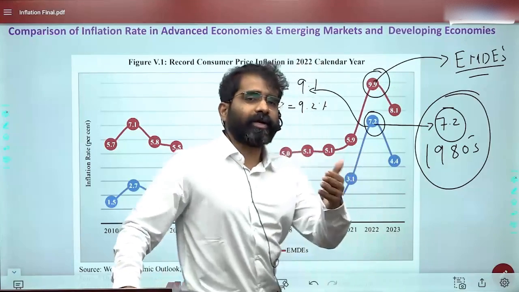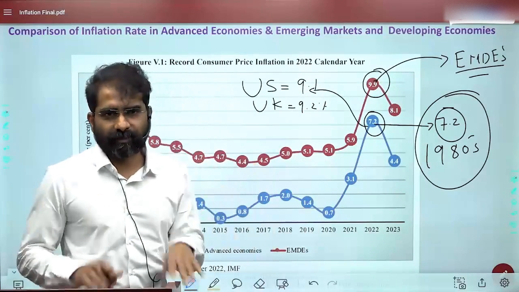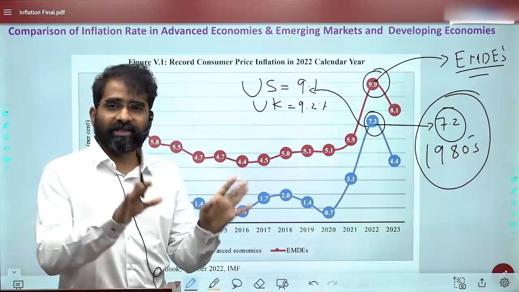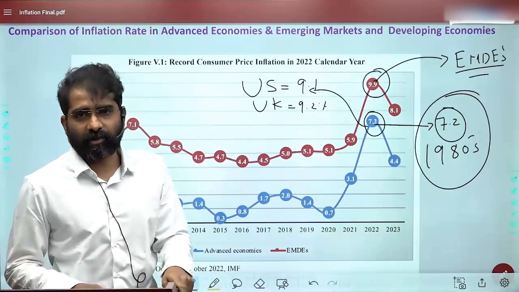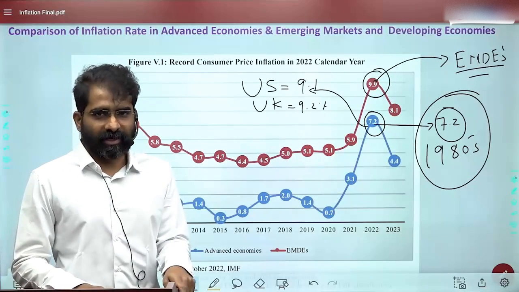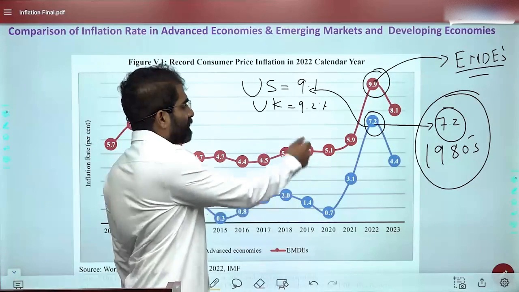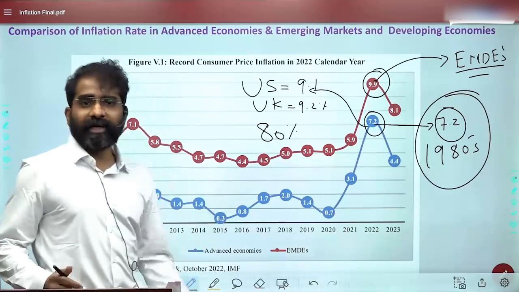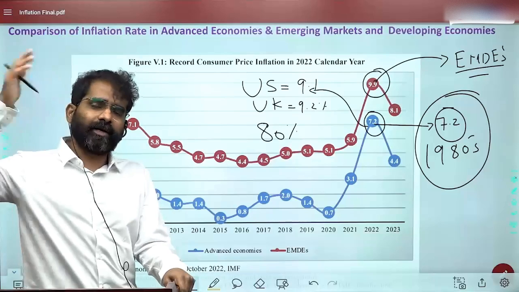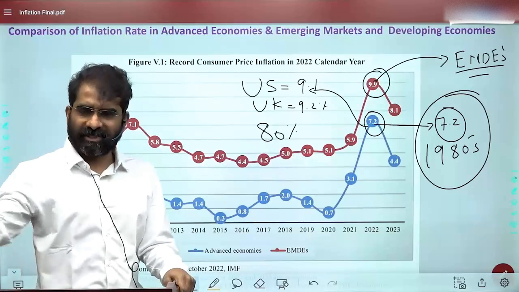It was hardly 1.8 above our tolerable limit of 6%. So compared to the advanced economies, India was definitely okay, even with respect to this factor called inflation. This is one understanding there. And some countries like Turkey, inflation rate went up to almost 80%. Economic survey says 80, and then it reduced to 64%.